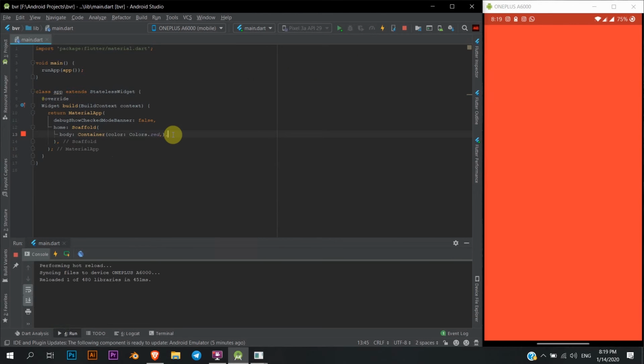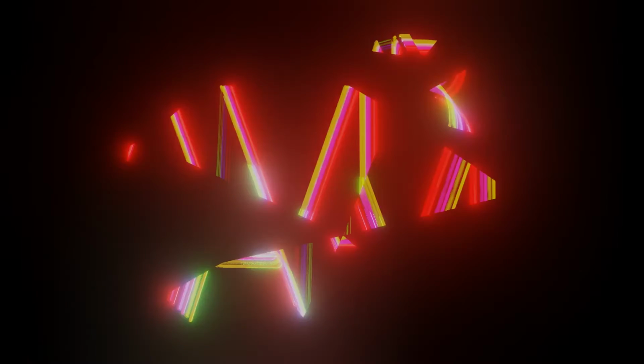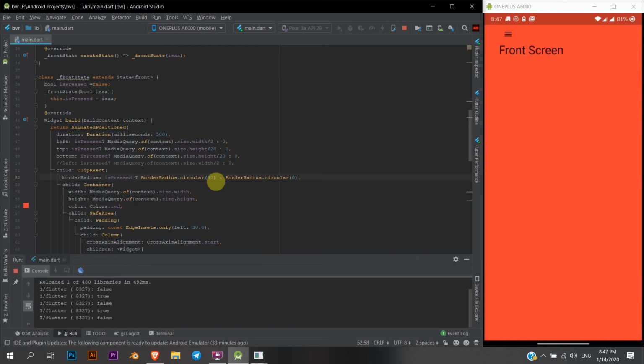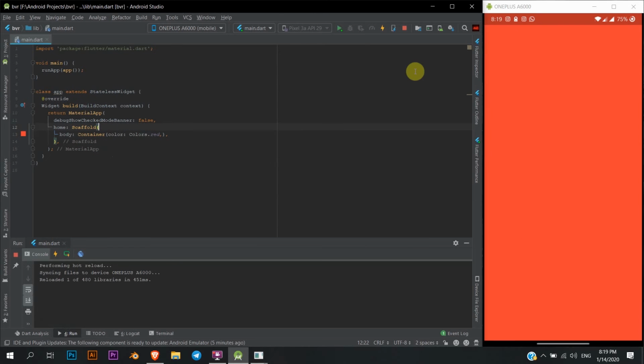Now let's see. Okay, we are going to be looking out at this thing to do. So we're going to be working on this one, and let's get into it, shall we? Oh, I have a scaffold. A simple scaffold, nothing fancy, right? And the body is a container, which is red.